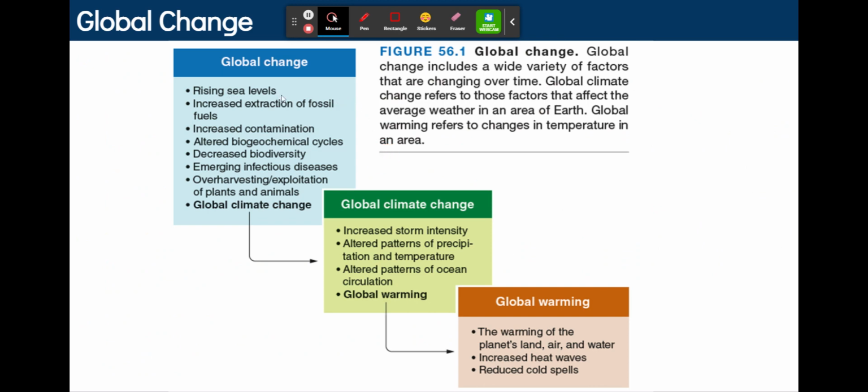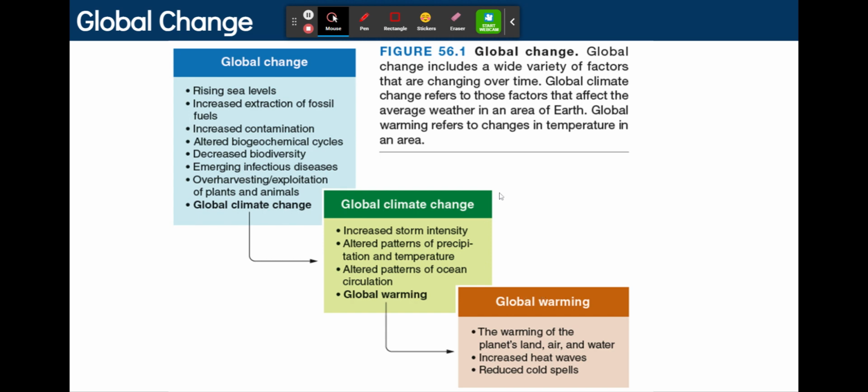So, how does this kind of start or begin? There's a few factors that contribute to this, and they all kind of impact one another. The very first thing is just the general warming of the planet. And you have increased temperatures all around the globe, or increased temperatures more intensely in certain parts of the globe.